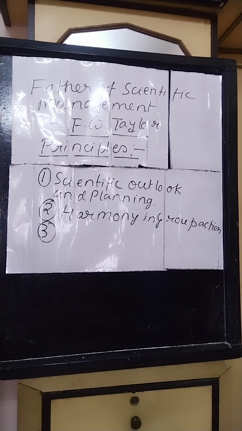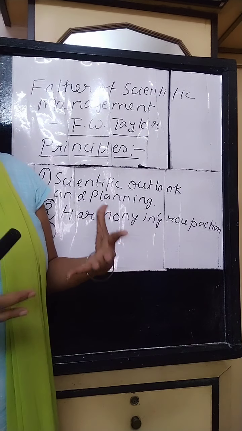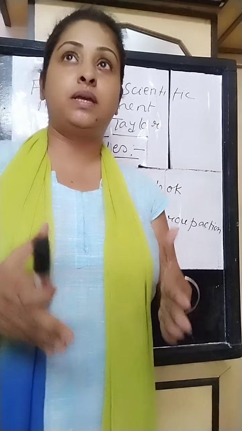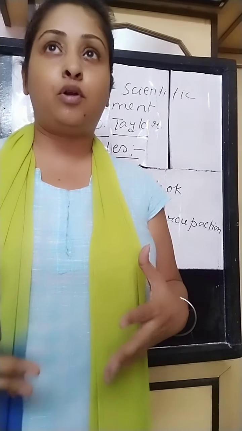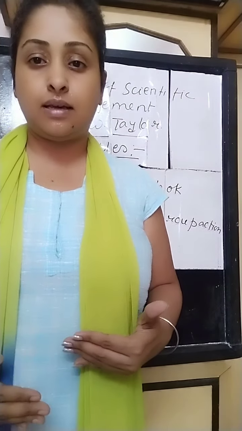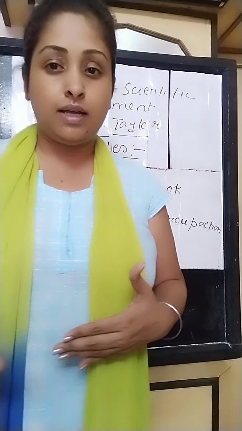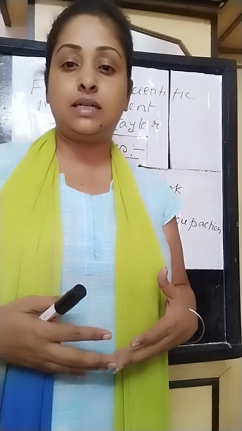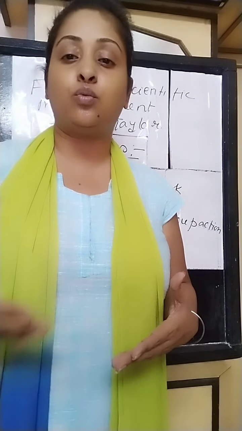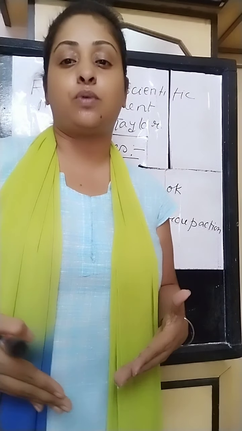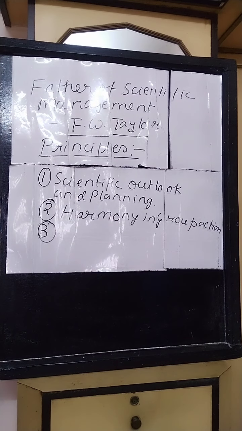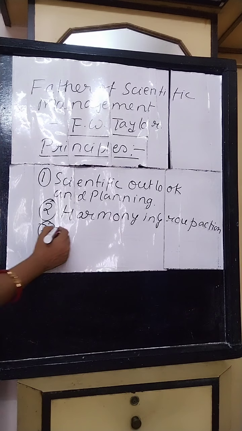The third point is scientific selection, training and development of employees. Employees should be selected on the basis of training in accordance with the requirements of the job, and proper training and development programs should be adopted so that the employees can adopt new methods. They should grow the capability to adjust themselves to changing working situations. So they must be trained properly. So the third is training and development of employees.